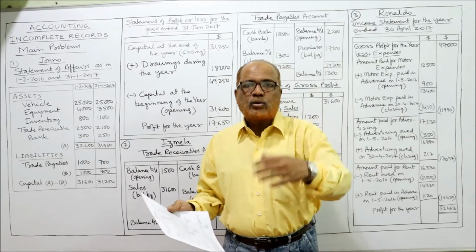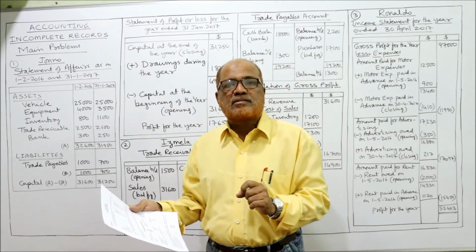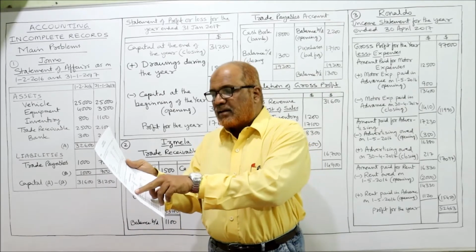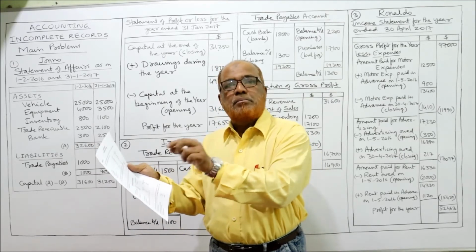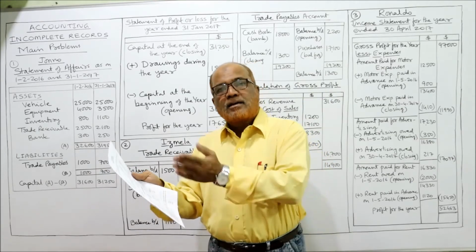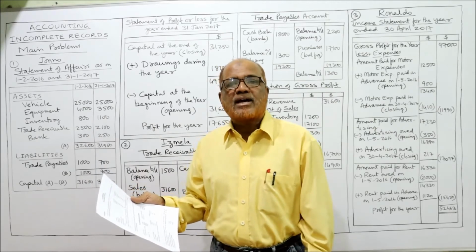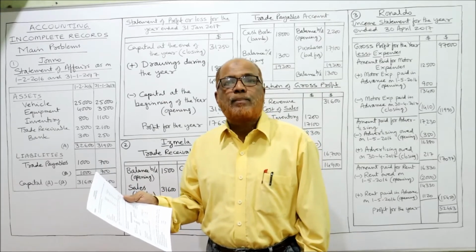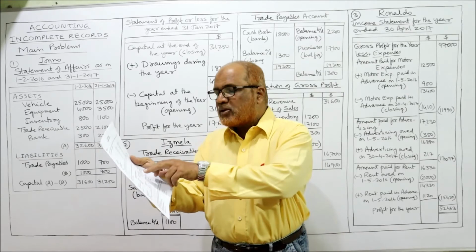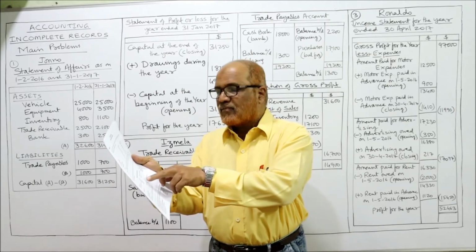We make the payment to suppliers and we receive the cash from customers. So debit side cash from receivables means cash received from customers, and credit side payment to payables means cash paid to suppliers. How much cash paid to suppliers? 18,000.